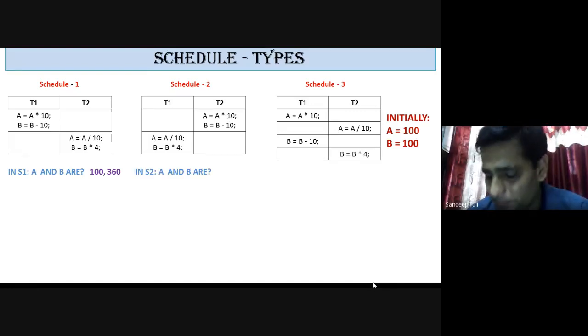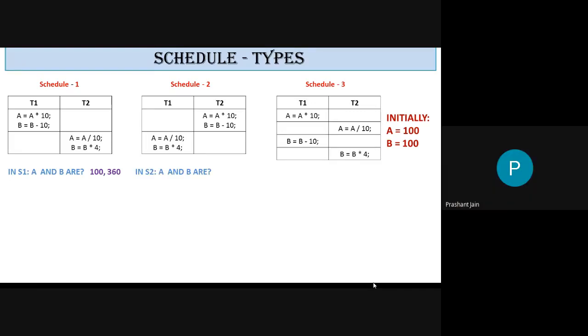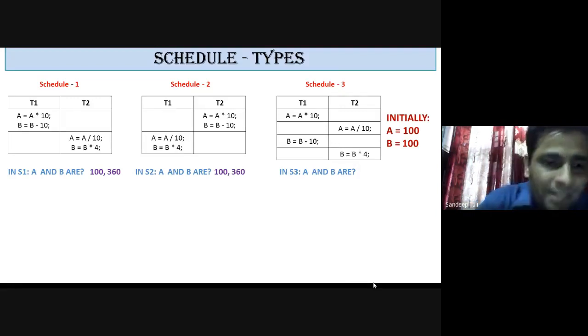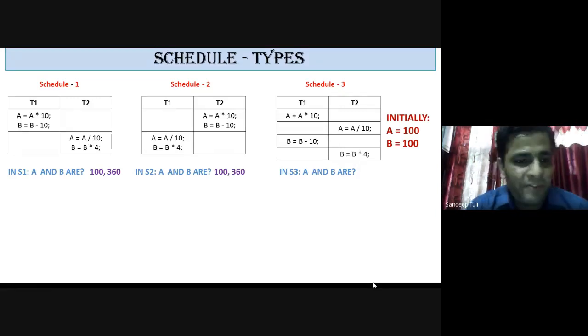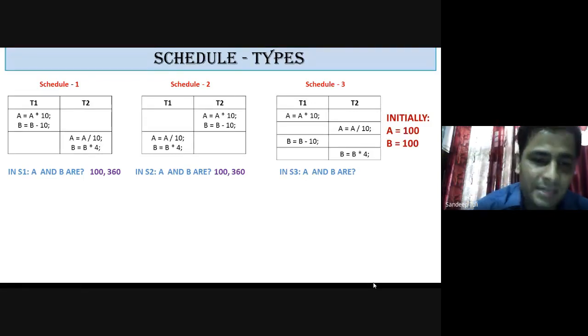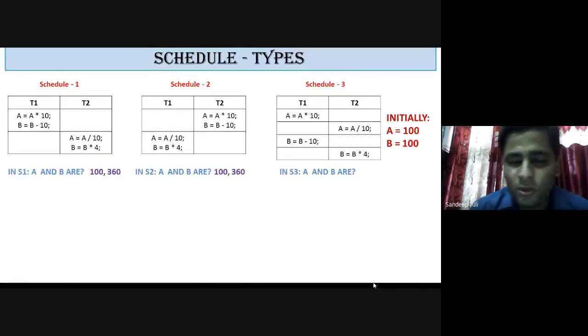Then schedule number 2, what could be the value of A and B? Sir, 100 and 360. It is also the same. Very good. So it remains the same. So now you can see that whether I am executing T1 first, then T2, or in schedule 2, I am executing T2 first and T1 after that, it doesn't matter. So both are serial schedules. Order doesn't matter, and it produces the same results in this case.